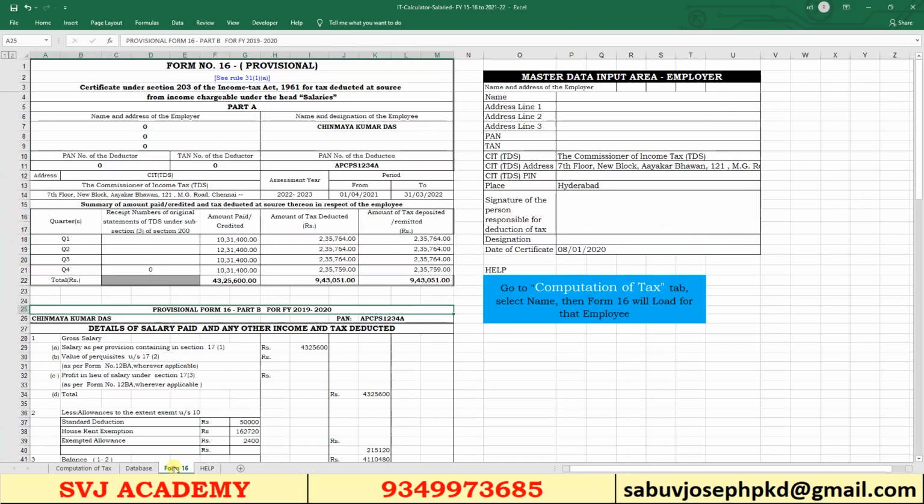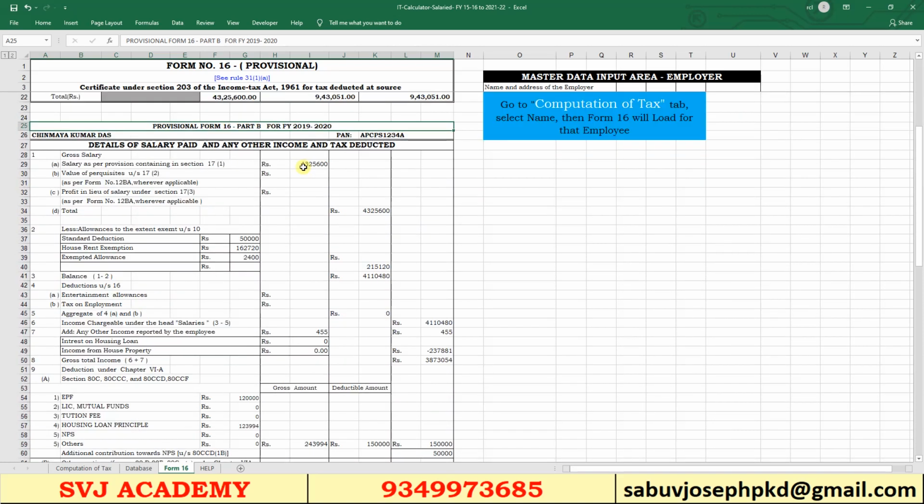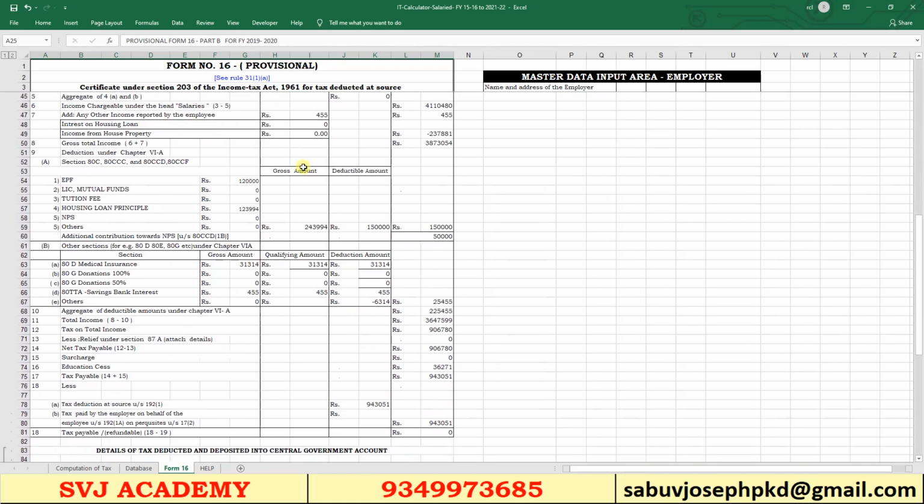In the utility itself, I have given the Form 16. That Form 16 is professional. This Form 16 you can also give to the employee. They can get a clear idea about the deductions and the tax liability.